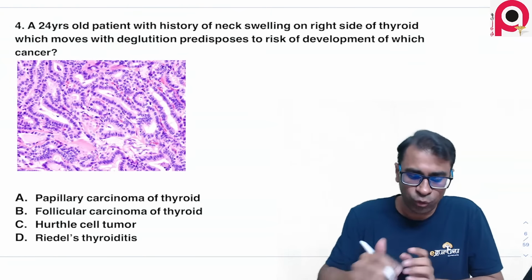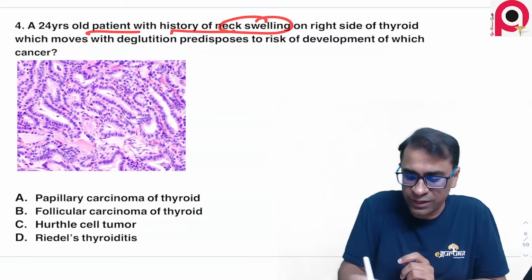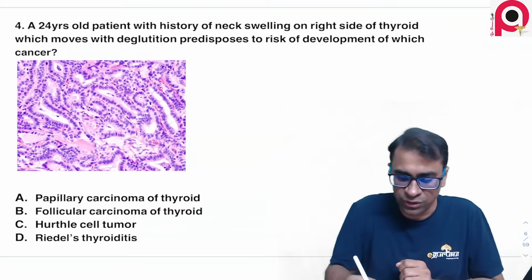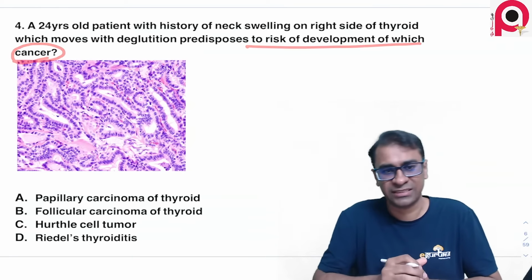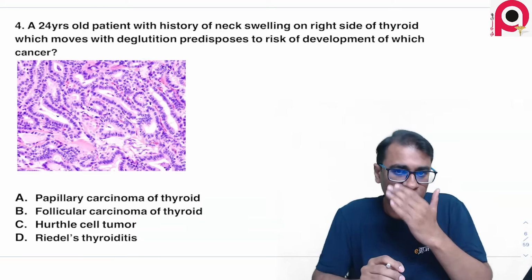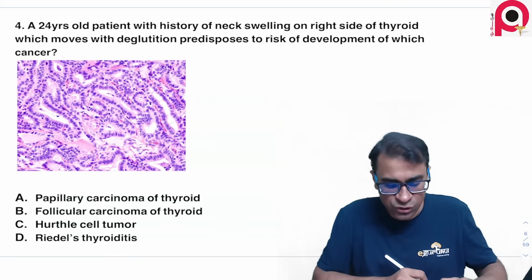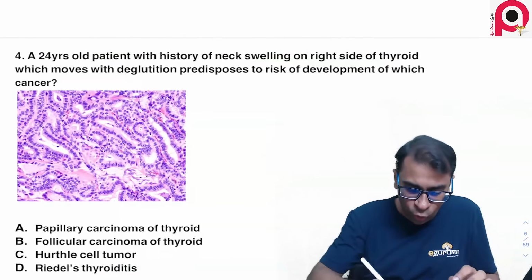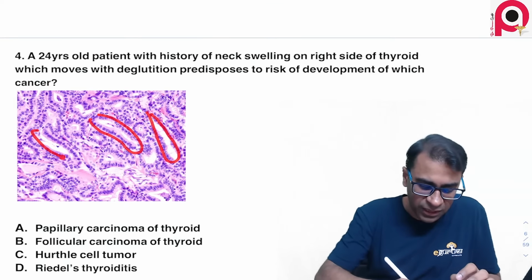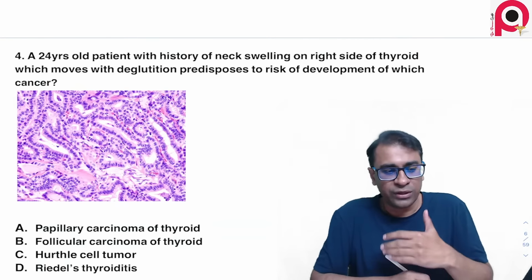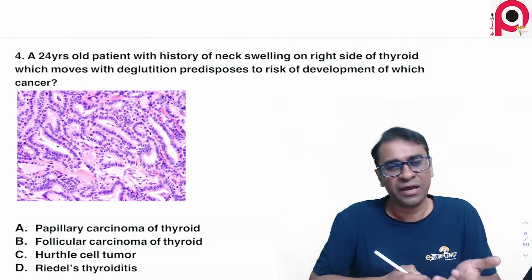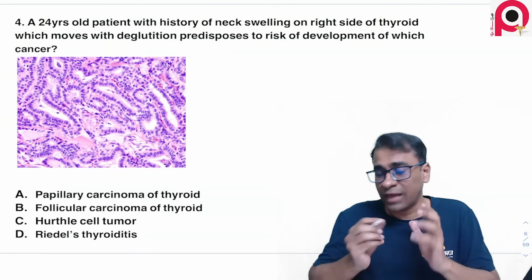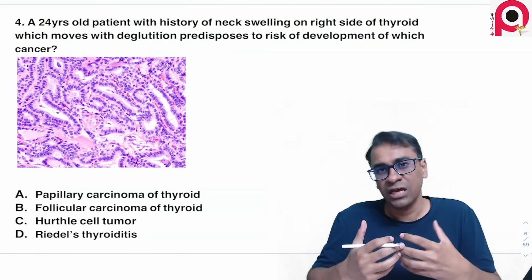A 24-year-old patient has a history of neck swelling on the right side of the thyroid, which moves with deglutition and predisposes to the risk of development of which of the following cancers? This question is talking about this histology. In this histology you can see all of these cells have a papillary structure, which is quite visible, and therefore the answer is papillary carcinoma. Most of my students recalled that it was not showing Orphan Annie nuclei, but thankfully it was very clearly showing a papillary pattern.